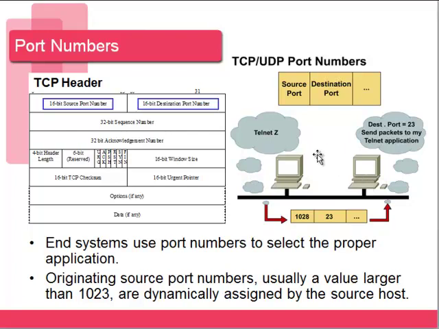And what happens here is we have a port number that gets dynamically assigned as 1028. And 1028 then gets sent to 23. So 1028 becomes our source port, that's who it's originating from, and it's going to go to port 23, which is Telnet.